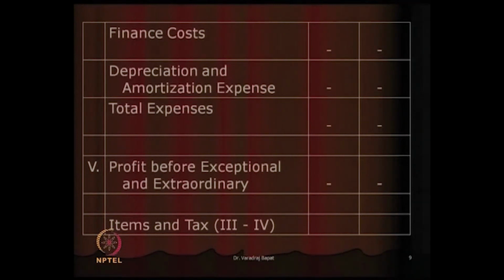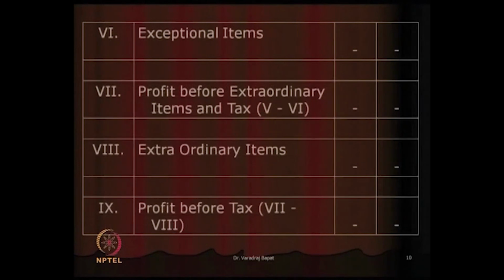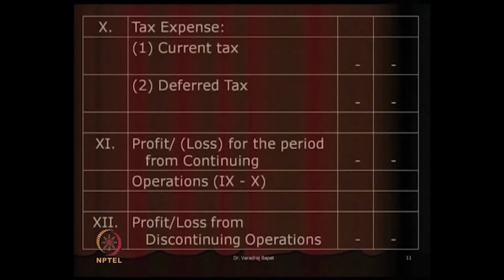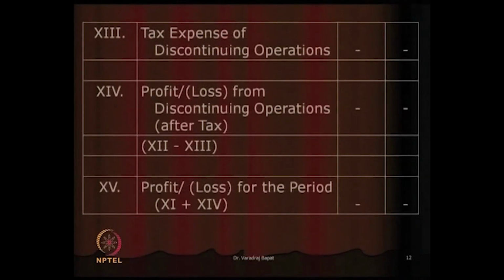Now, from the total revenue, total expenses are reduced. We get profit before exceptional and extraordinary items. From this, exceptional items are reduced, extraordinary items are reduced to give us profit before tax. We also reduce taxes, which gives us the final profit. We will see more in detail about P&L in the next session. Right now you can see the format of P&L as per company law. We will see some more problems on P&L in the coming session. Thank you.